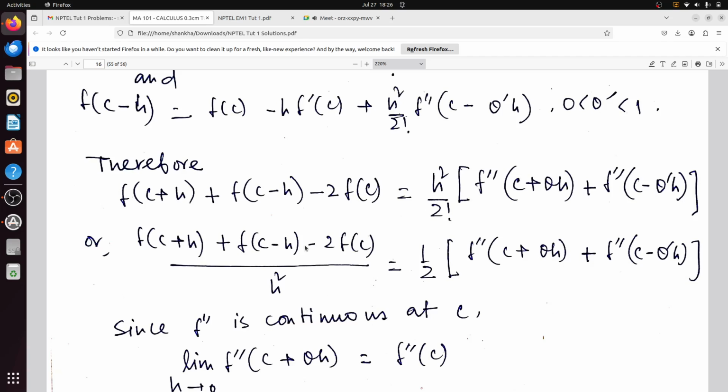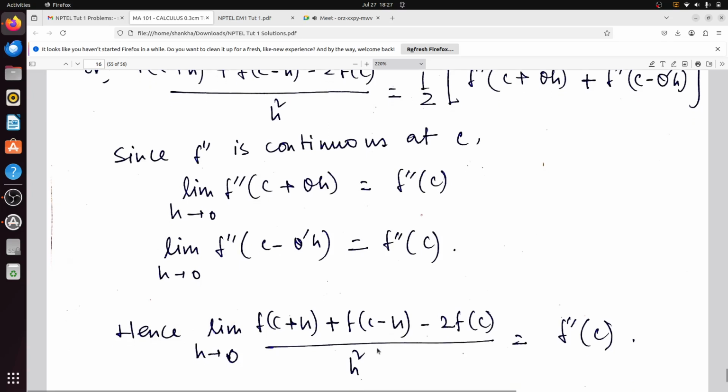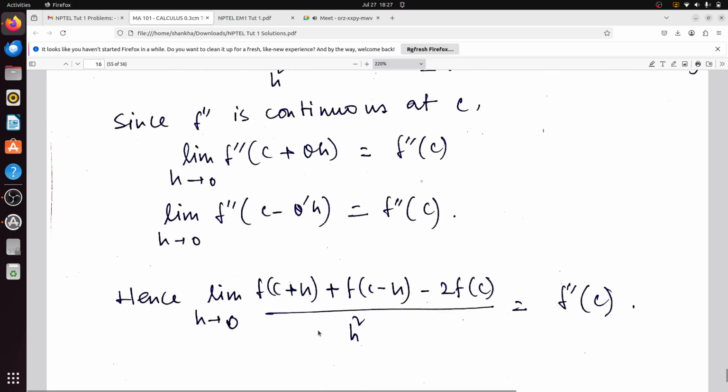Now since f double prime is continuous at c, as h tends to 0, the limit will go to f double prime(c). So the limit as h tends to 0 of f double prime(c plus theta h), as well as the limit of f double prime(c minus theta prime h), are the same and equal. So the limit as h tends to 0 of f(c plus h) plus f(c minus h) minus 2f(c) by h square is equal to f double prime(c). So that is the answer.